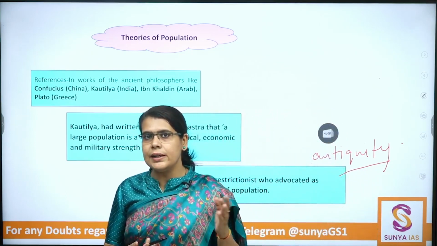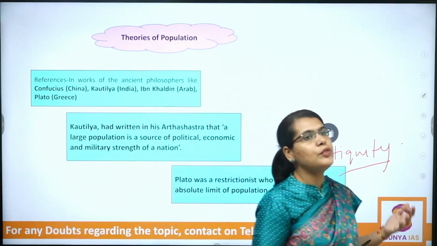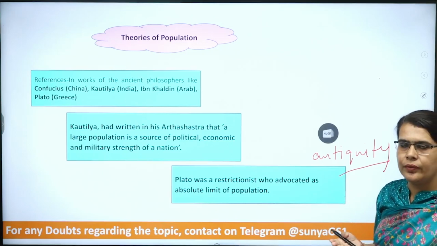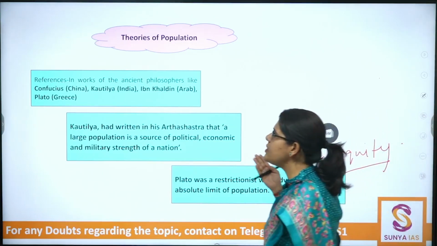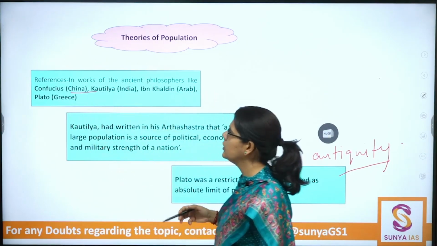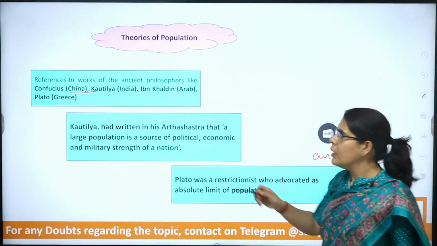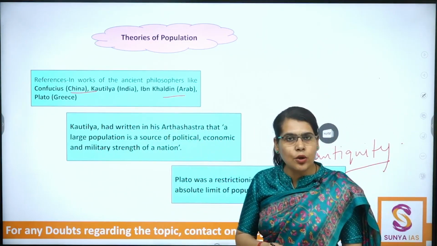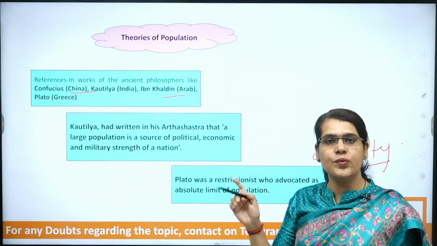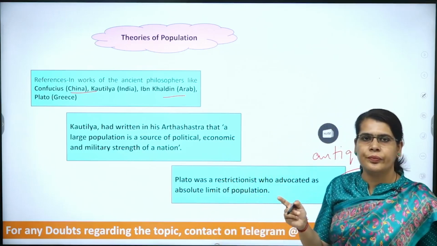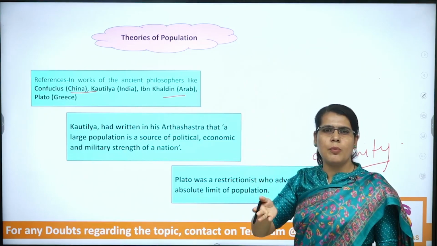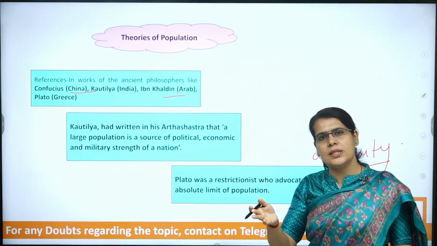We will try to make interlinkages with the topics, interlink the names of thinkers, etc. For example, there are references in the works of Confucius, Kautilya, Ibn Khaldun, Plato, etc. These were the thinkers where there was a reference to the term population growth. Somehow or the other, they were talking about population growth, the consequences, etc.